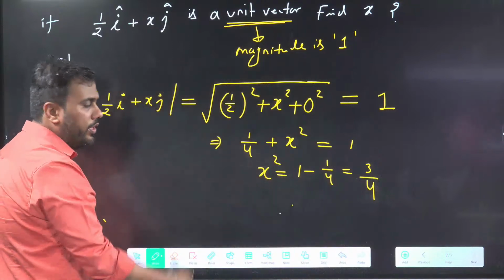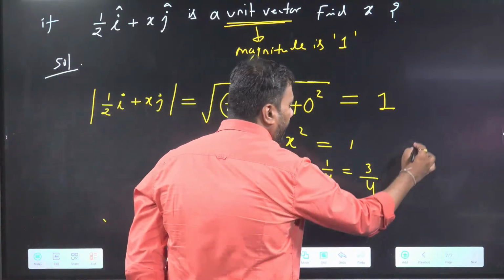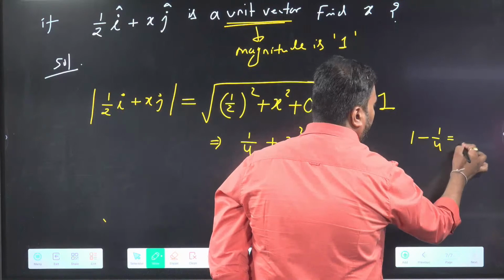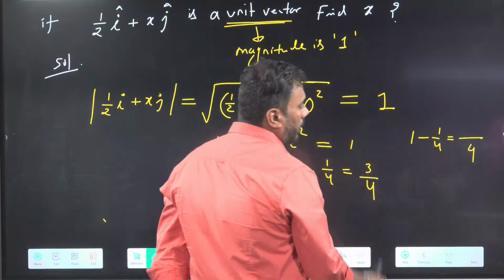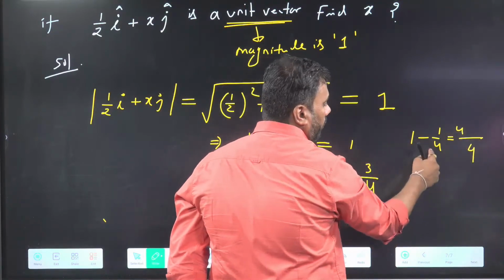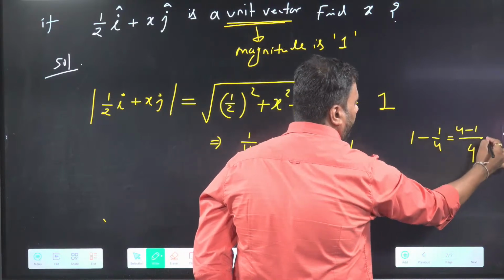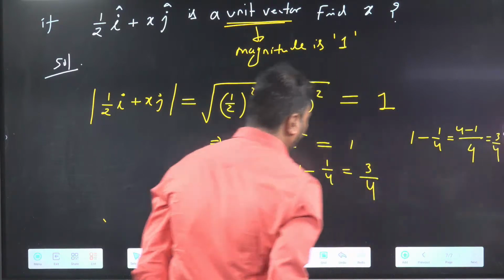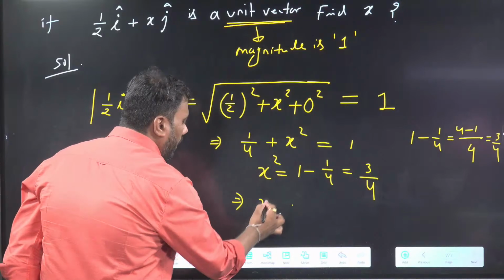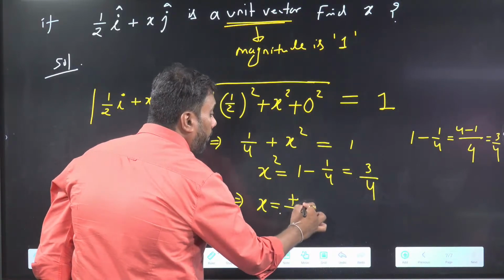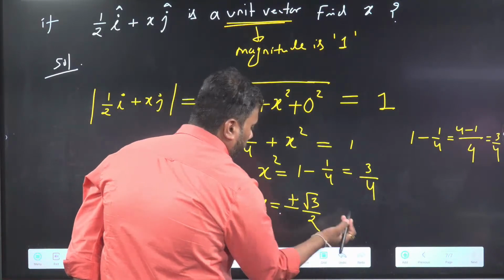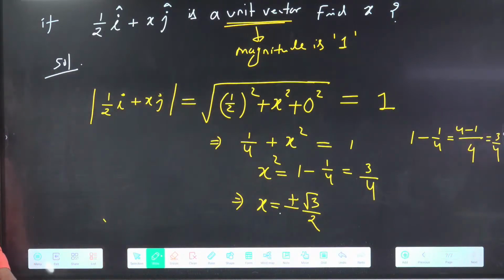How can I write 1 minus 1 by 4? I can take LCM as 4: 1 into 4 is 4, minus 1, I get 3. So 3 by 4. Now x square is 3 by 4. It means x could be plus minus root 3 by 2.